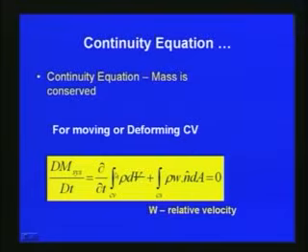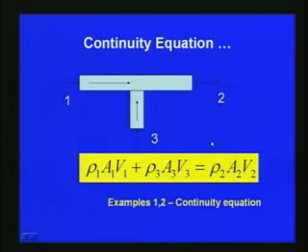So, for a moving or deforming control volume we can write the continuity equation as dm by dt is equal to del by del t of integral over rho dV plus the integral over the control surface rho w, where w is the relative velocity, n hat dA, where n hat is the unit vector. So, this gives the continuity equation in the integral form.